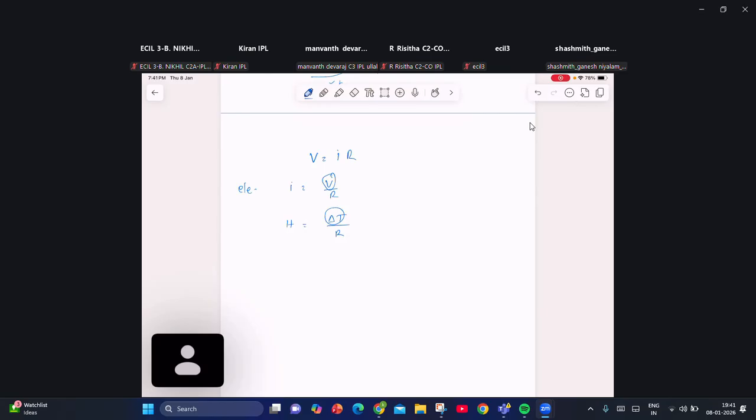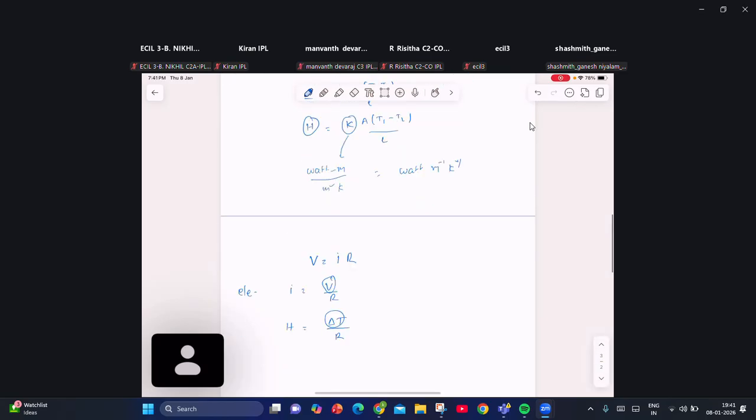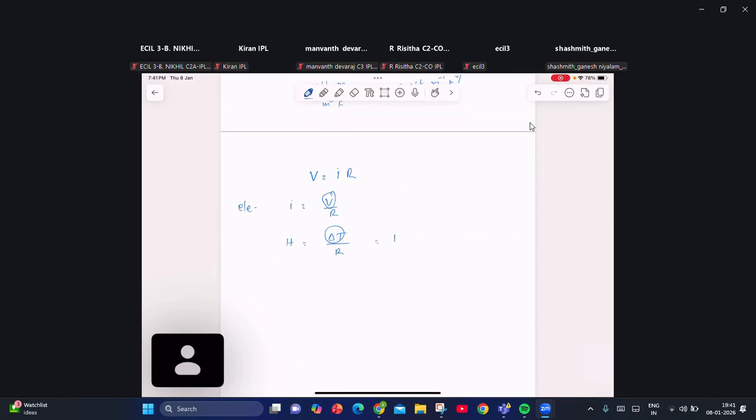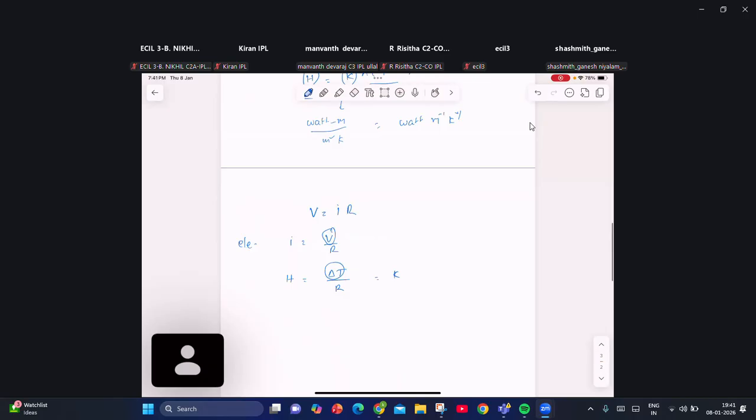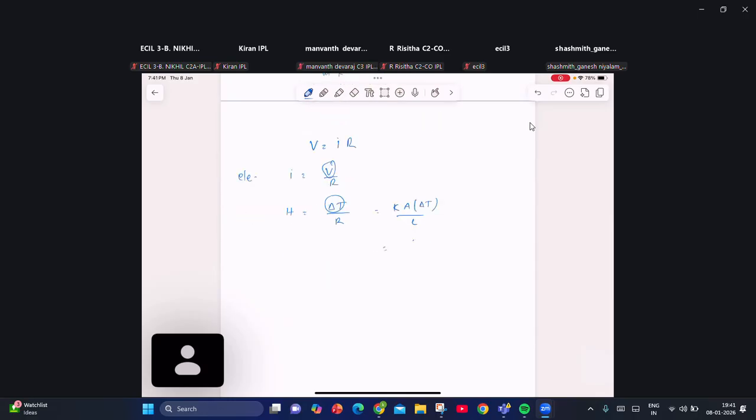Clear? So here, heat current, how much do we get? K into A into (T1 minus T2) divided by L. Am I correct? If I rearrange this, it is delta T divided by L by K A. Is it clear? If I compare this, in place of R we had L by KA. This L by KA we are going to call thermal resistance. Clear?